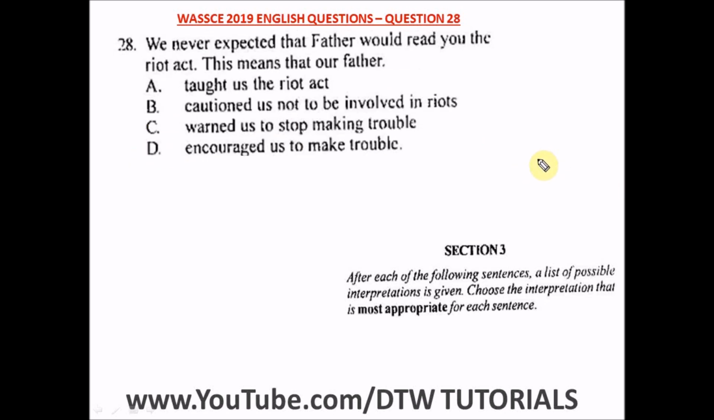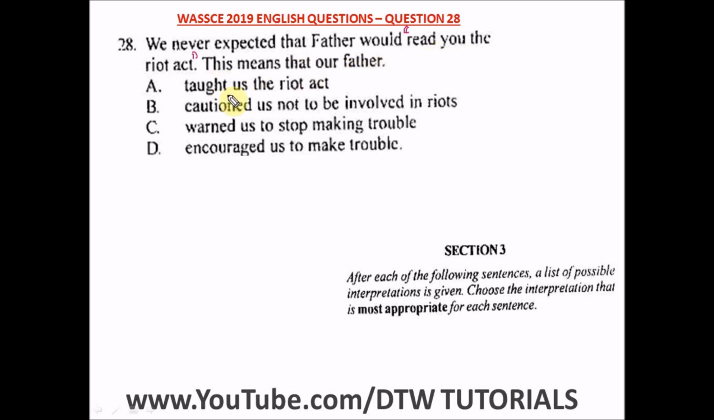Question 28 of the WASSCE 2019 English past question. It says, we never expected that father would read you the riot act. Okay, this means that our father, so this is the idiomatic expression, read you the what? Riot act. The meaning of this idiomatic expression is to give a very harsh warning, okay? To warn you about something, all right?